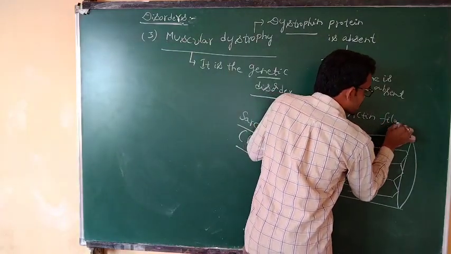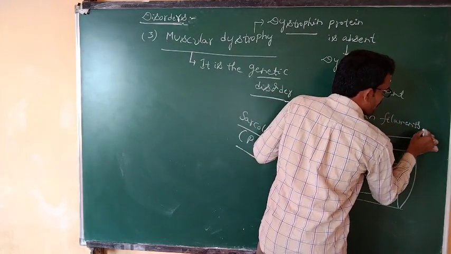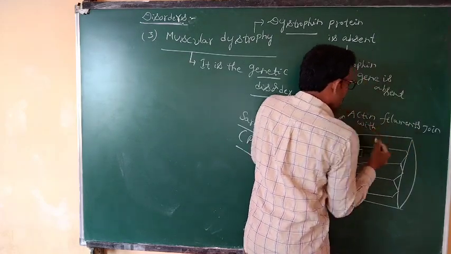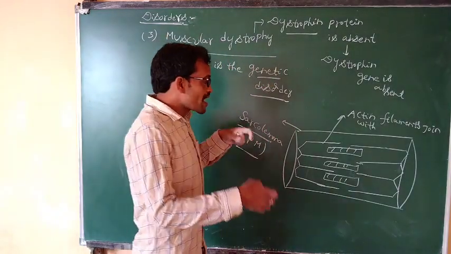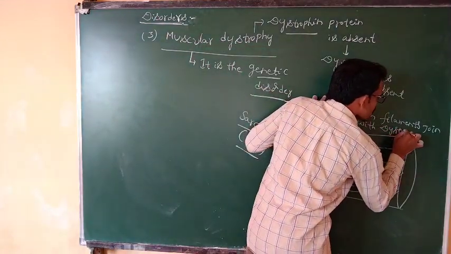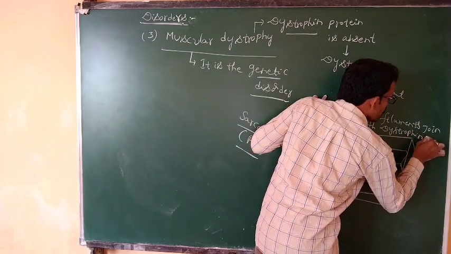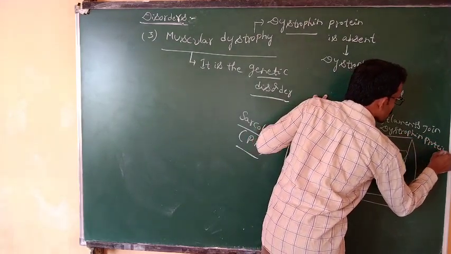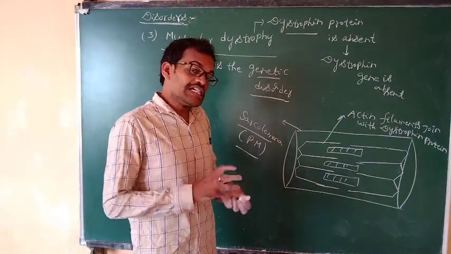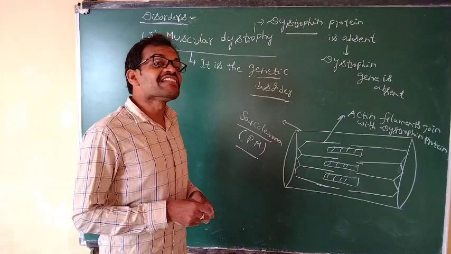Actin filaments join with the dystrophin protein. What is the function of this dystrophin protein? This dystrophin protein joins with the actin filaments.